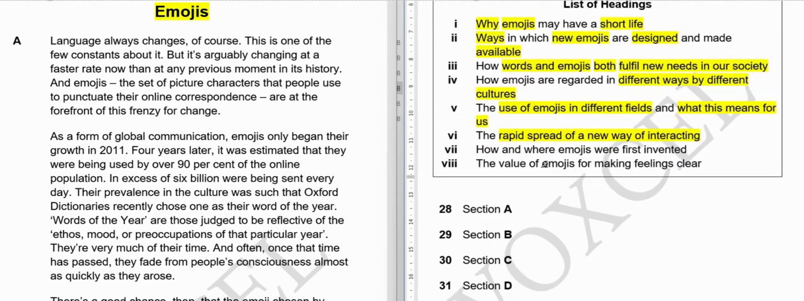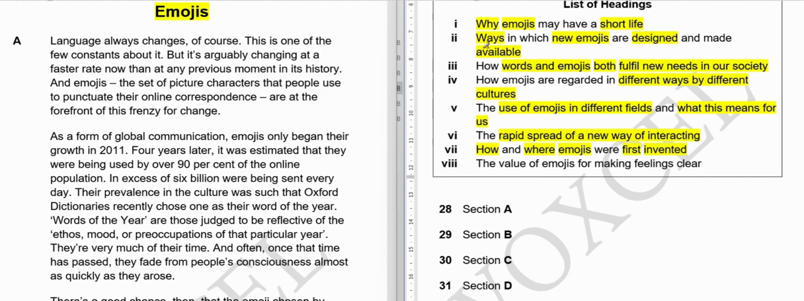Seventh, how and where emojis were first invented. So here we have to tell how and where emojis were first invented, like the beginning or the origin of the emoji. So let me just do this. How and where emojis were first invented.